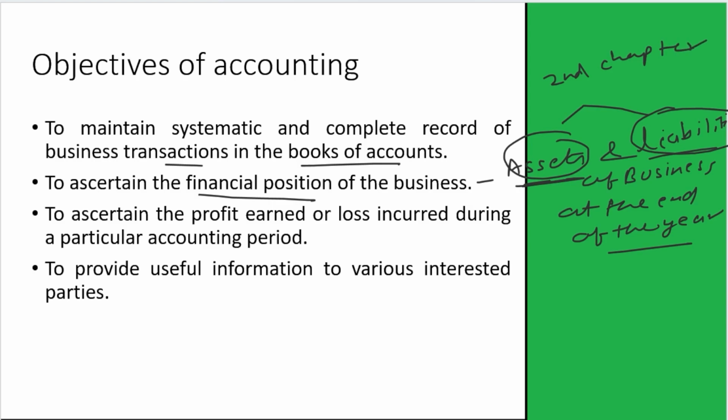Now, the third objective of accounting is to ascertain the profit or loss incurred during the particular accounting period. Means whatever business we are doing, we are earning profit or loss. This information is ascertained by the accounting process which we follow, or by the accounting activity. Now, the last objective of accounting is to provide useful information to the various interested parties.